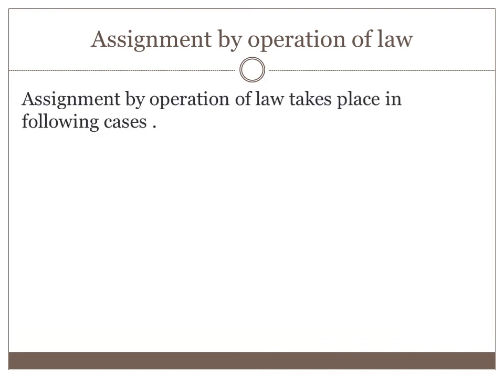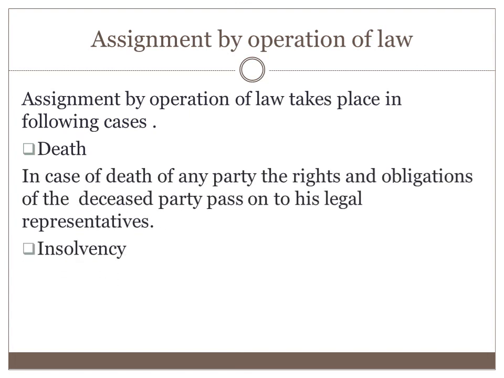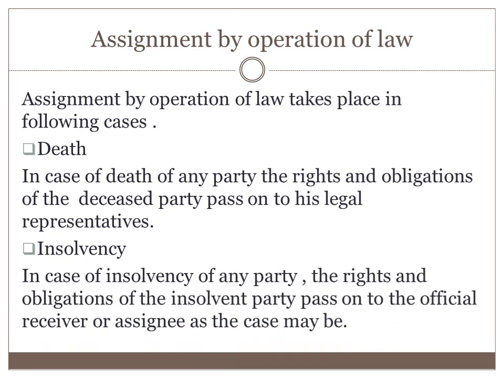Then the last one, assignment by operation of law. Assignment by operation of law takes place in the following cases: one is death and the other one is insolvency. In case of death of any party, the rights and obligations can be passed to his legal representatives. And in case of insolvency, the rights and obligations of the insolvent party pass on to the official receiver or the assignee.